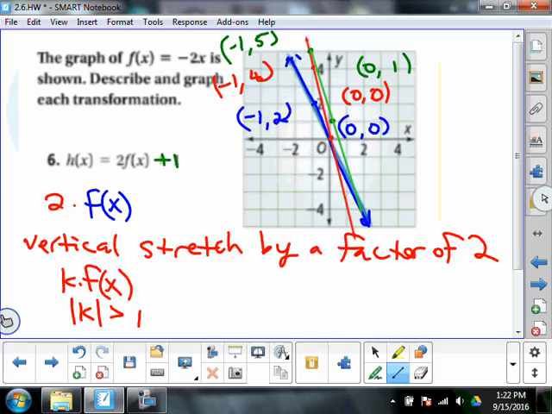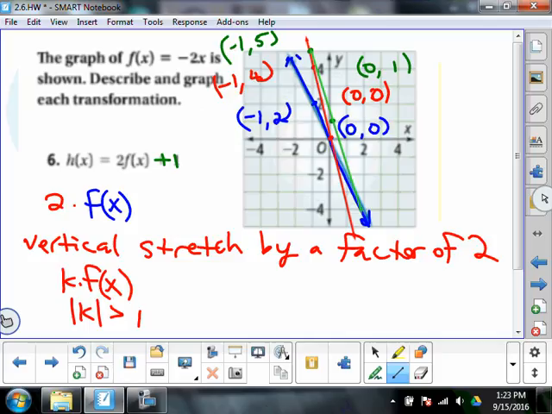Got to think about this one for a minute. 0, 0, 0, 1, 1, 5. I think something went wrong. What happened to my y values there? How are they different? They're a little higher, right? Didn't they kind of go up by 1?